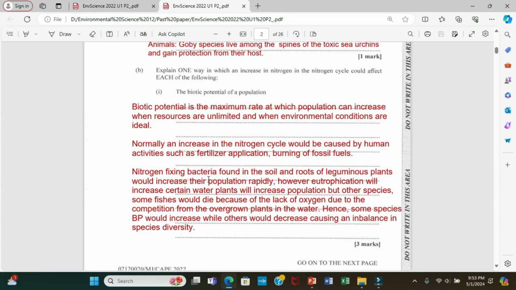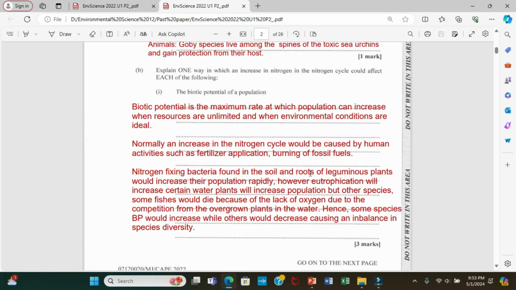Now, the name of this bacteria is rhizobium. Now, this rhizobium bacteria lives in the roots of the plant. So, in other words, they are having a symbiotic relationship with the plant. So, both of them benefit. The legume plant keeps the bacteria, gives it housing, while the nitrogen fixing bacteria will convert nitrogen gas to ammonia and nitrates, which these plants absorb to make protein.